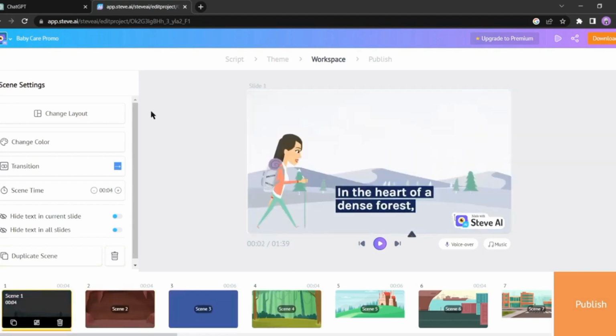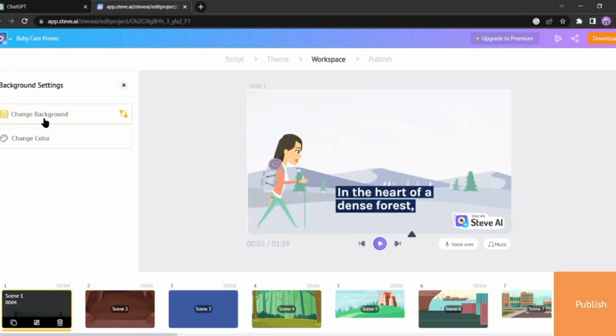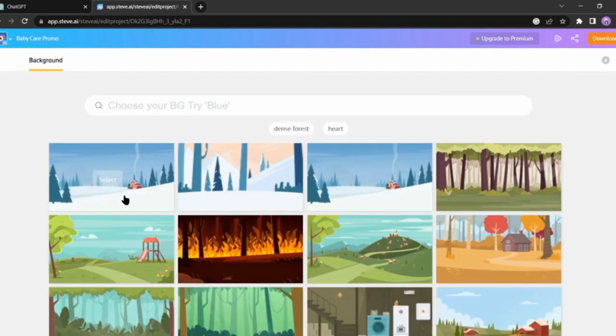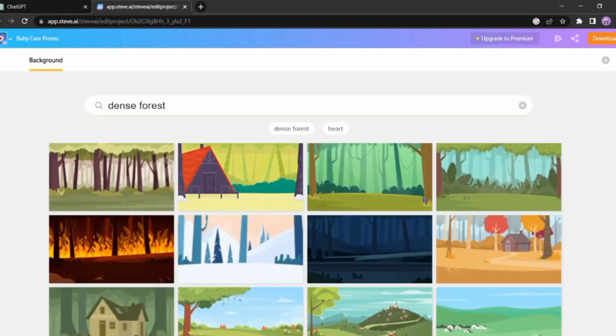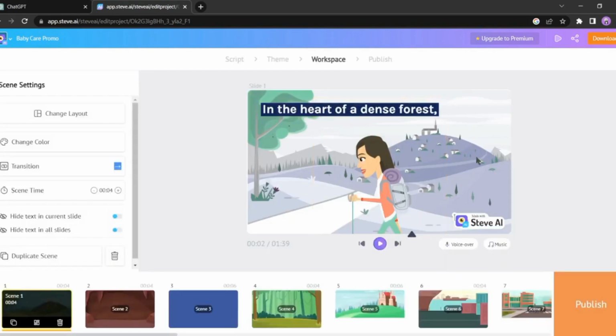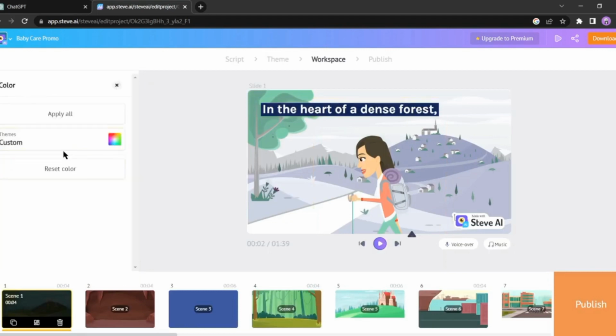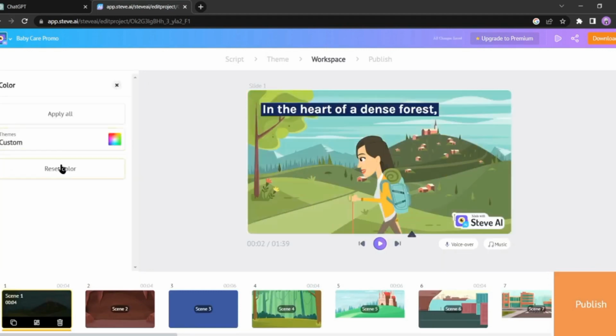In the very first scene, we will change the background. First, click on the background footage and then click on Change Background here. Select one of them which is the best choice for your video. Next, change the background color. I am resetting the color, as I want the original green backdrop.